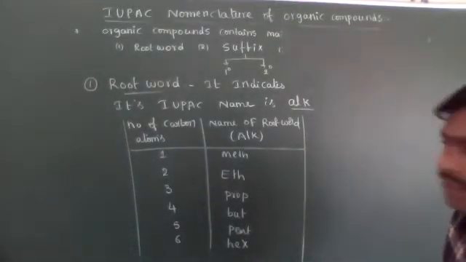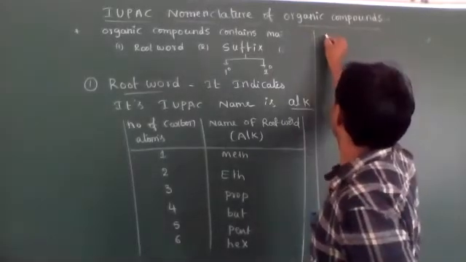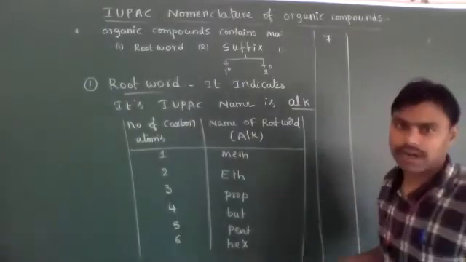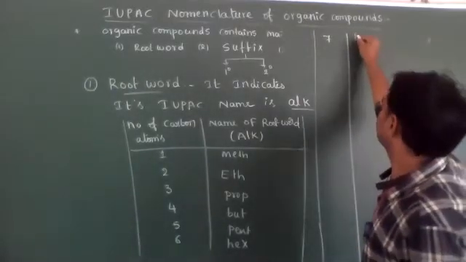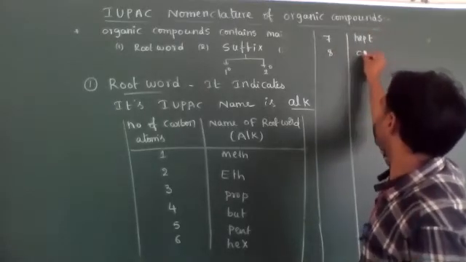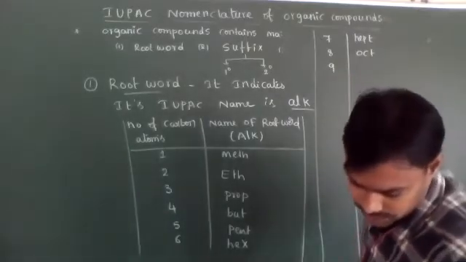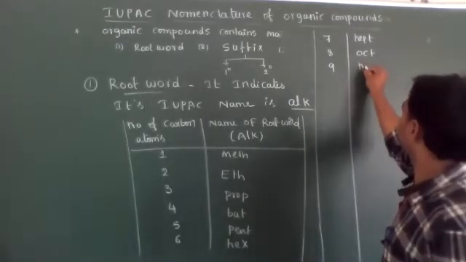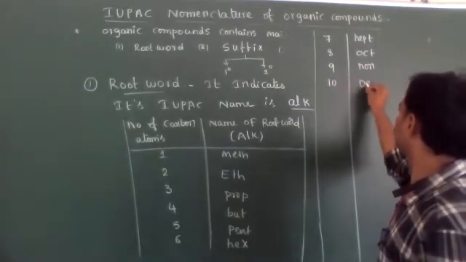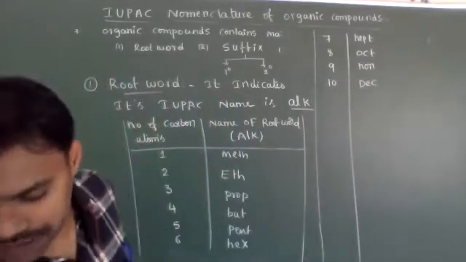Seven carbon atoms are present, it is called hept. Eight carbons are present, it is called oct. Nine carbon atoms are present, it is called non. Ten carbon atoms are present, it is called dec.